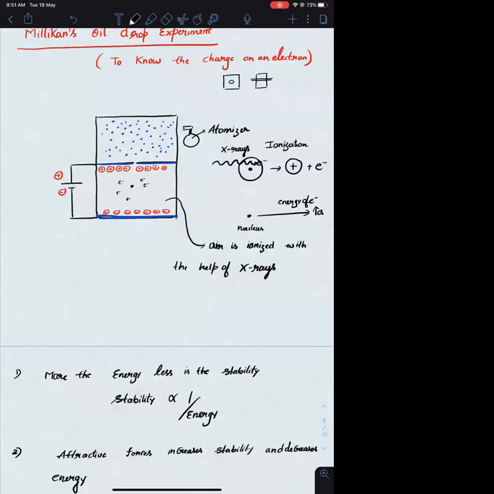So this electron, as well as positively charged ions, can also attach onto them. Both are happening parallelly: electrons are attaching and positive charges are attaching too. If electrons are attached more, what will happen? Which charge will come on this particular oil droplet? Negative. Can I say that? And electrons will attach onto it because there will be positive interaction between the oil droplet and the electron. How this interaction forms, we will understand in detail in periodic properties.